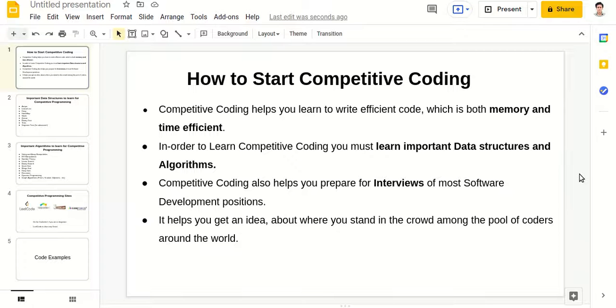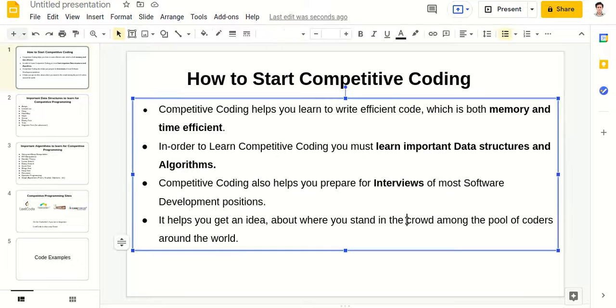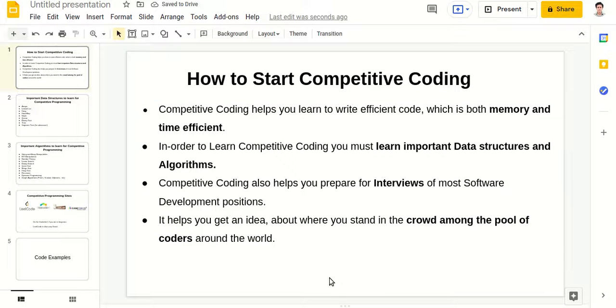So if you do competitive coding, you will become a good expert in solving these problems. And it also gives you a good idea of where you stand in the crowd, among a pool of coders around the world. Okay, there are a lot of coders around the world, so if you do competitive coding, you will know where you stand among them, and that gives good motivation also.